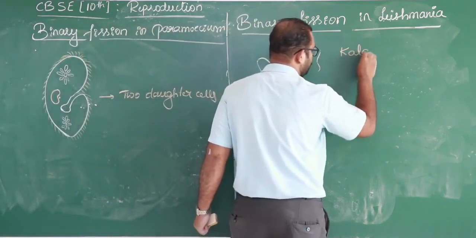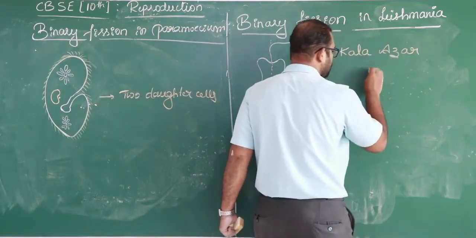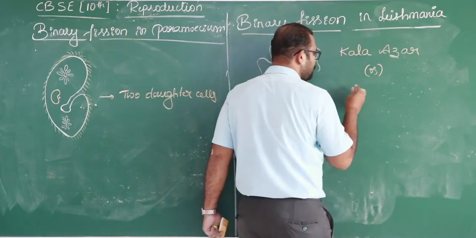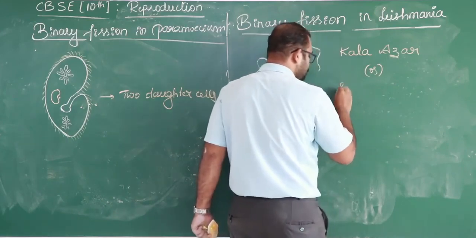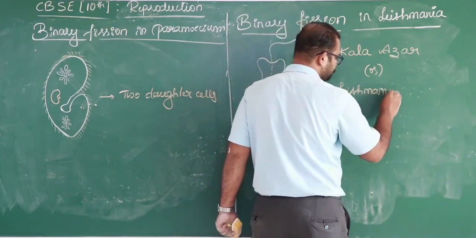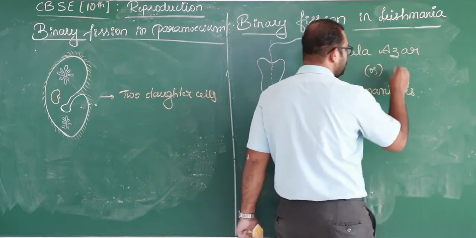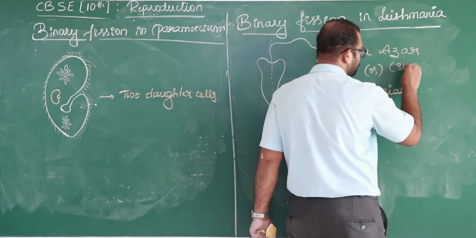Leishmania, as it is a protozoan, causes a disease called Kala-Azar, also called leishmaniasis. Kala-Azar is nothing but black fever.